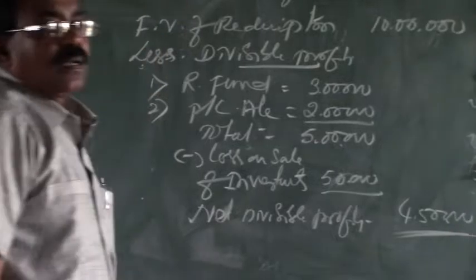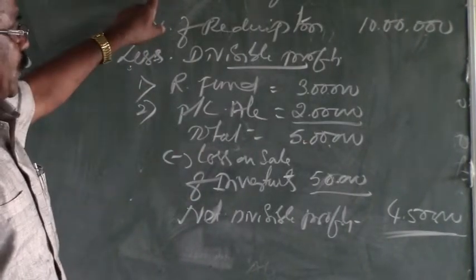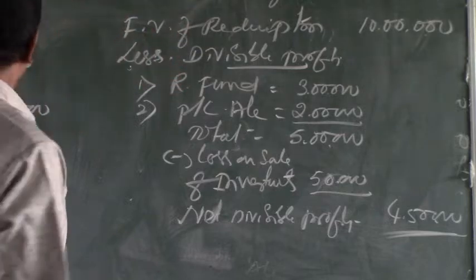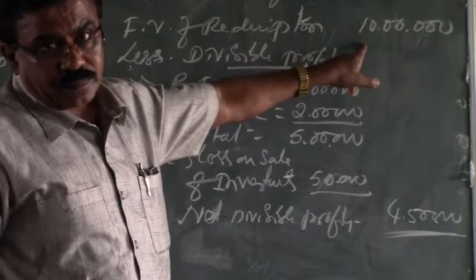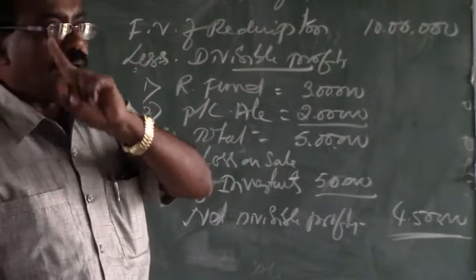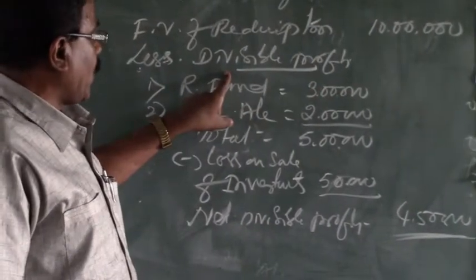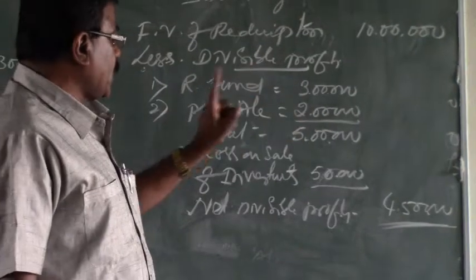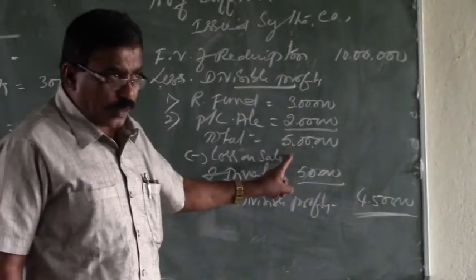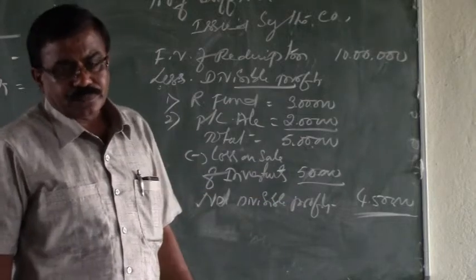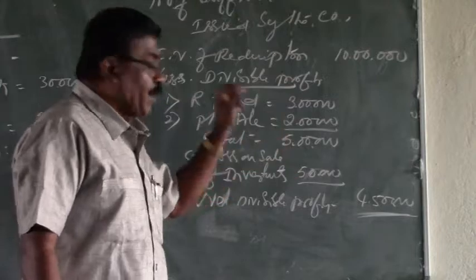Likewise, we have to use the available divisible profits in the calculation of the new issue of shares. You take the face value of redemption, rupees 10 lakhs, ignoring the premium, because the redemption is without premium. The divisible profits available in the company are the reserve fund of 3 lakhs and the P&L account of 2 lakhs, total 5 lakhs. If any assets are sold and there is a profit on sale, the profit is to be added to the P&L account.